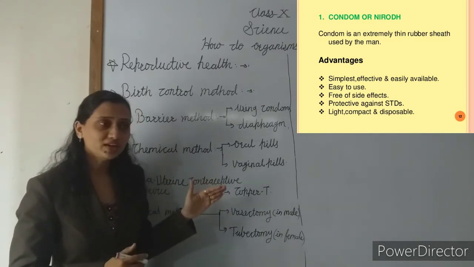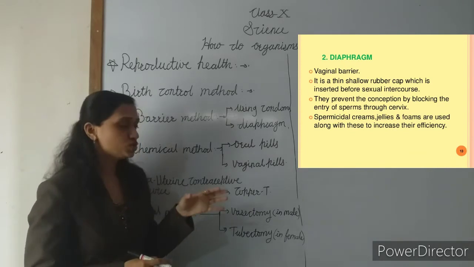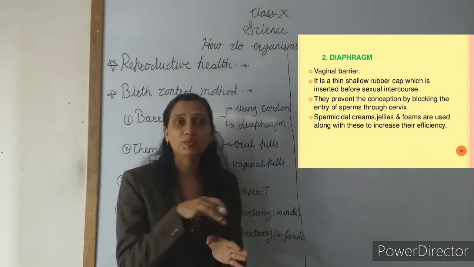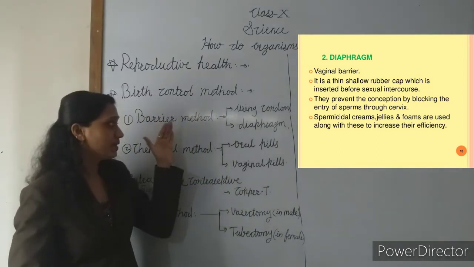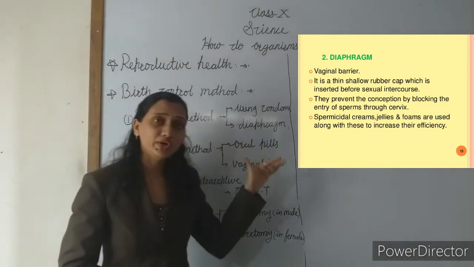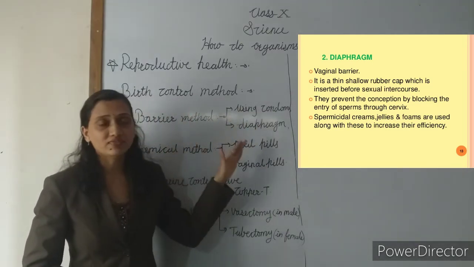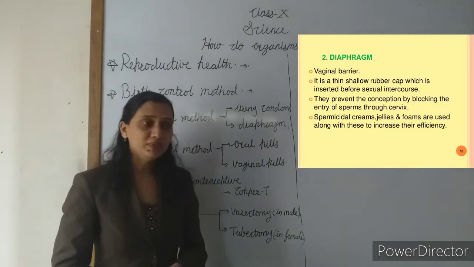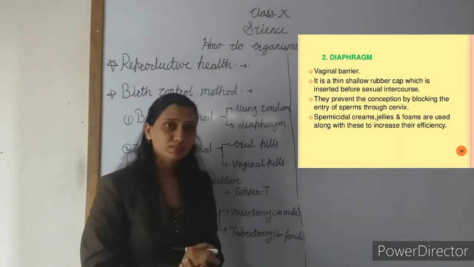Now this diaphragm also covers the vagina, and it prevents the entry of the sperms into the female body. In this way, the barrier method includes using the condom and using the diaphragm. The condom is used by the male and the diaphragm is used by the female. It prevents the entry of the sperms into the female vagina.